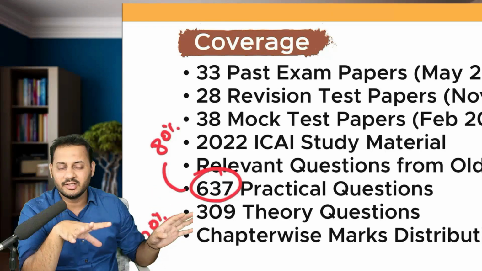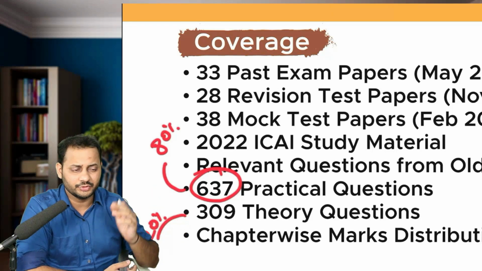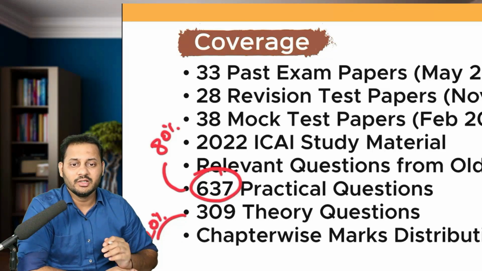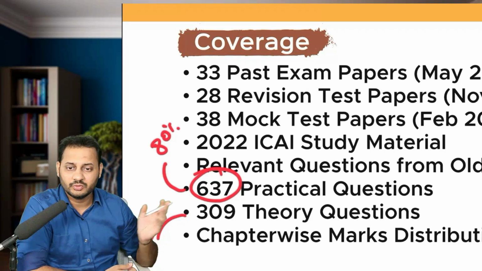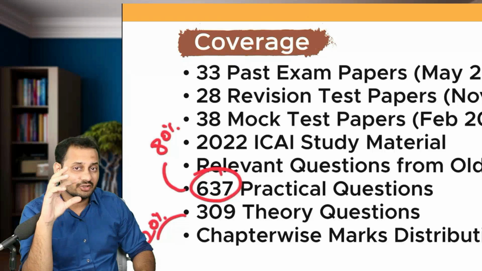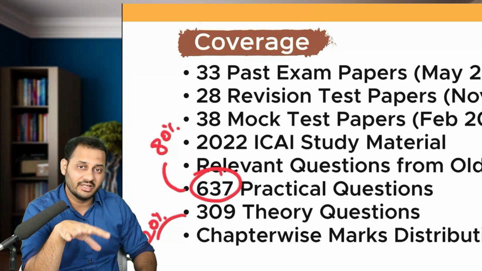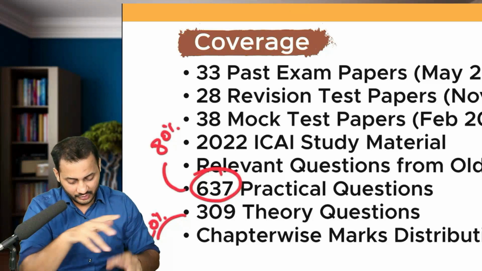It's not that you have to cover all the 309 theory questions. You can just do the important questions at the end moment. In the Telegram channel, you should join the Telegram channel, I will upload the important theory questions for your attempt. Out of 309, I am going to select around 100 questions that you should cover for your exam. The probability of those 100 questions being asked is around 70% as compared to the rest of the questions.